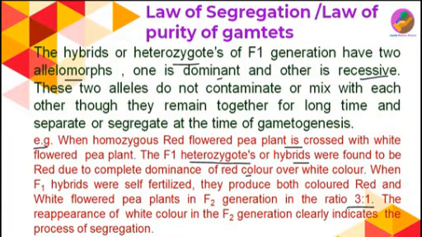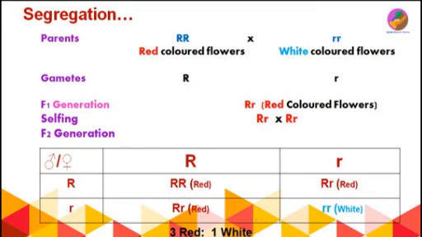So the reappearance of white color in the F2 generation clearly indicates the law of segregation and law of purity of gametes. Now see here, we have selected two parents. You can understand well from this diagram.